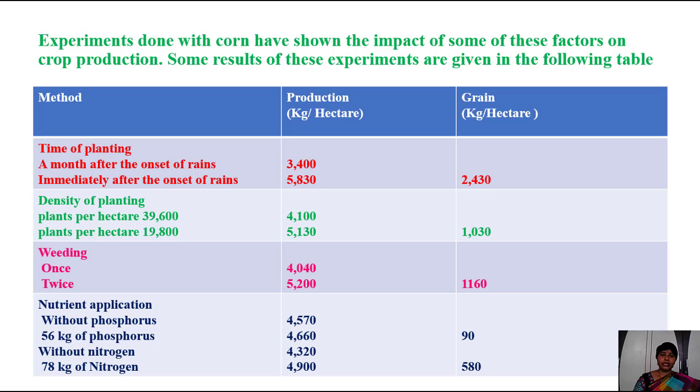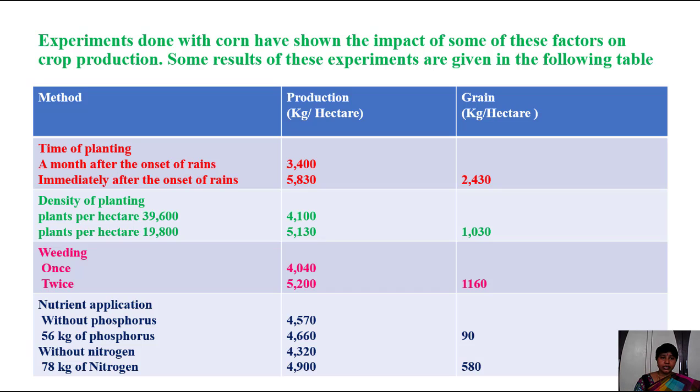For this, I am taking the crop. Here, an experiment was done with corn. Corn, I think you all know the corn, maize corn, okay, sweet corn. Corn has shown the impact of some of these factors on crop production. Some results of these experiments are given in the following table.